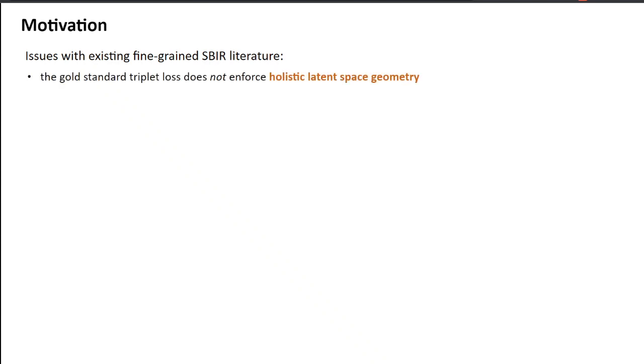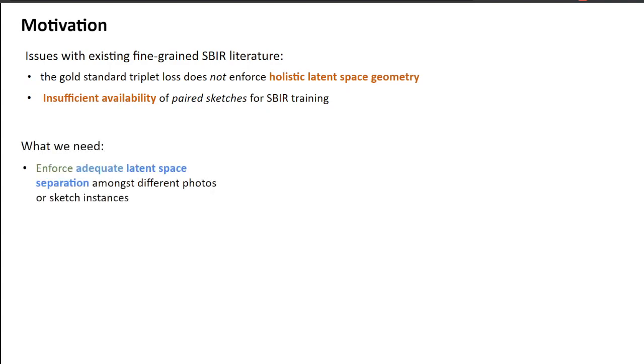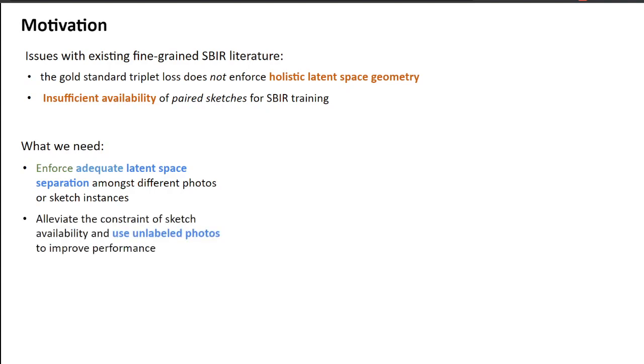Despite great progress, all existing fine-grained SBIR models use the cross-modal triplet objective to learn the joint sketch photo embedding space, which however fails to retain the holistic latent space geometry, being overtly restrictive on learning within triplet feature separation. Furthermore, fine-grained SBIR also suffers due to insufficient sketch photo pairs. Through our work, we seek to address these core issues facing the community and propose suitable solutions to tackle each of them.